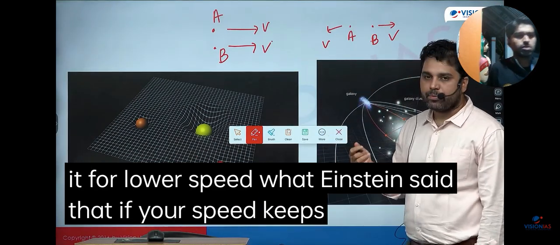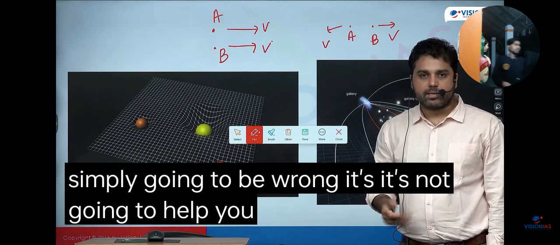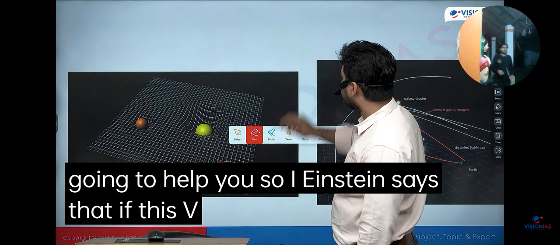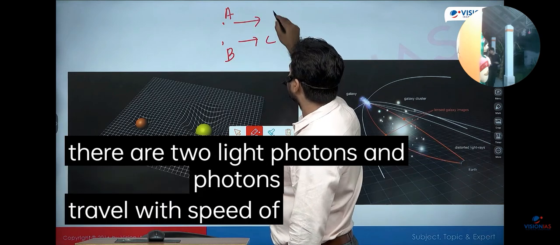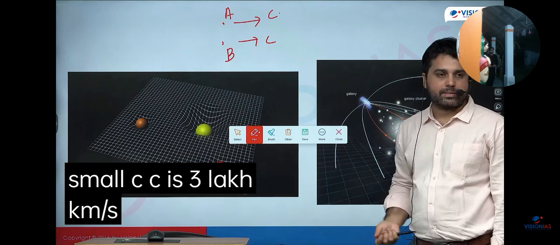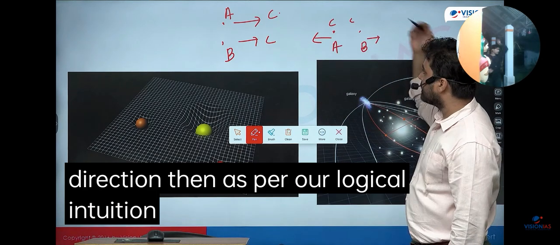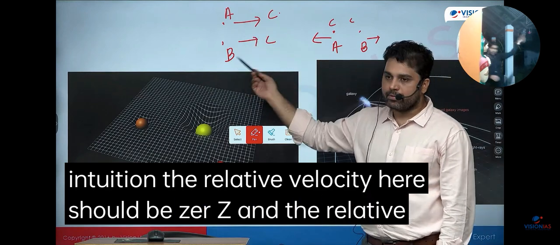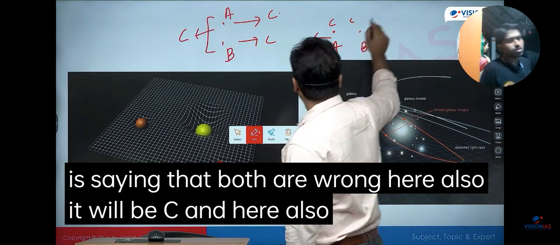But Einstein said that if your speed keeps on increasing, then whatever logical intuition you have developed is simply going to be wrong. It's not going to help you. So Einstein says that if this v becomes c, let's say there are 2 light photons, and photons travel with the speed of light. Speed of light is often shown with this constant, small c. C is 3 lakh kilometers per second. And 2 photons in the opposite direction. Then as per our logical intuition, the relative velocity here should be 0, and the relative velocity here should be 2 times c. Einstein is saying that both are wrong. Here also it will be c, and here also it will be c.